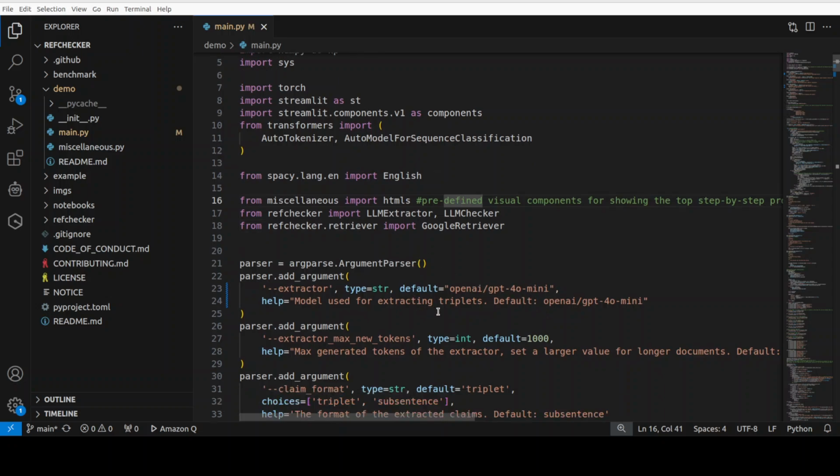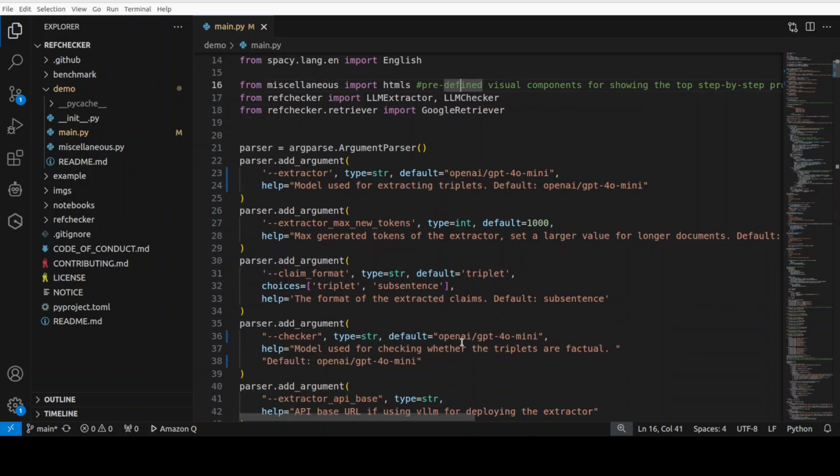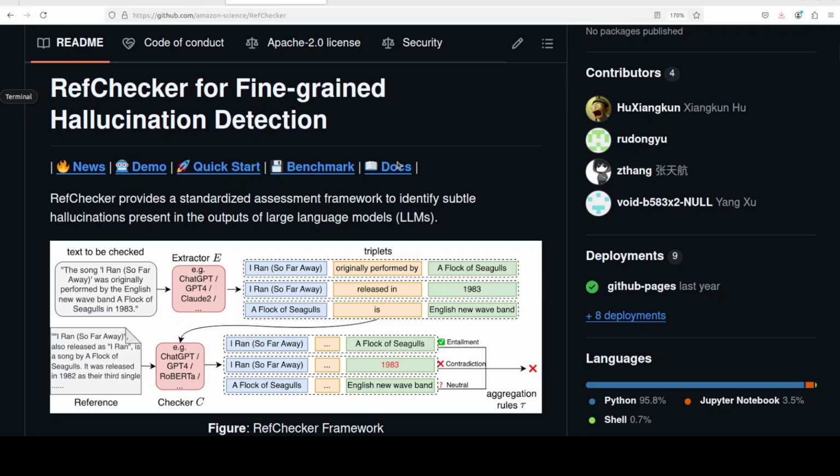Similarly, this is for the extractor, and then you just need to come down a little and also set it for the checker. So these are the two changes you need to make, in line number 23 and line number 36. Save the file and then go back to your terminal.